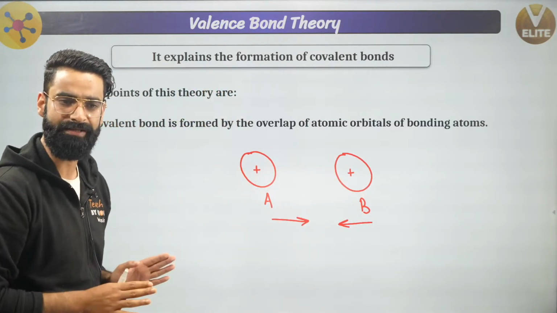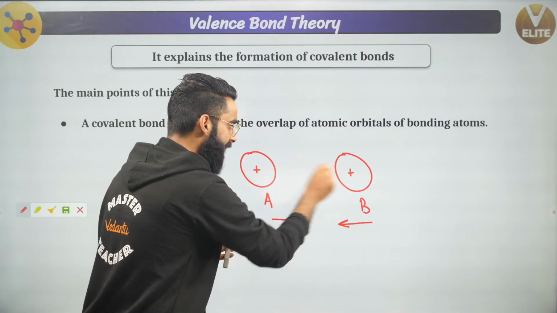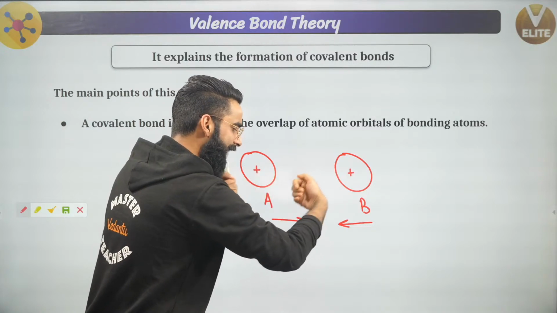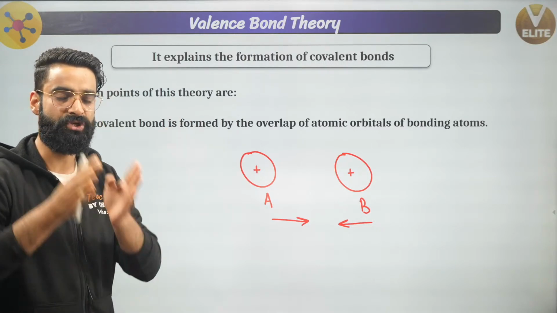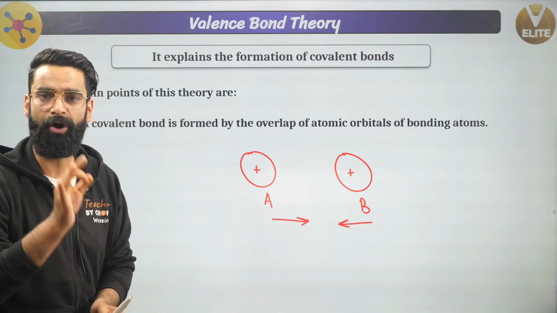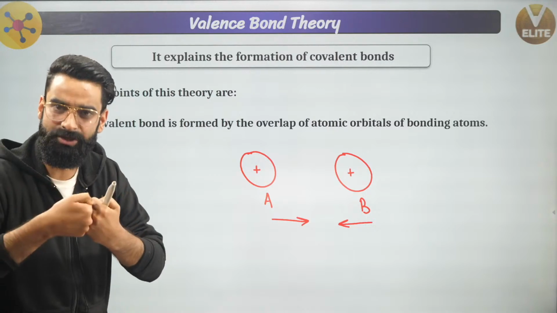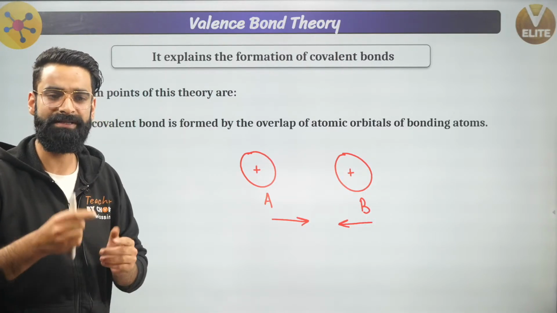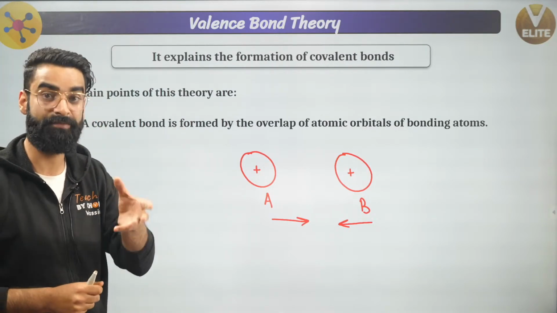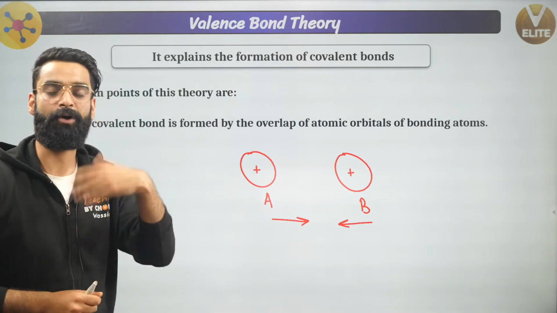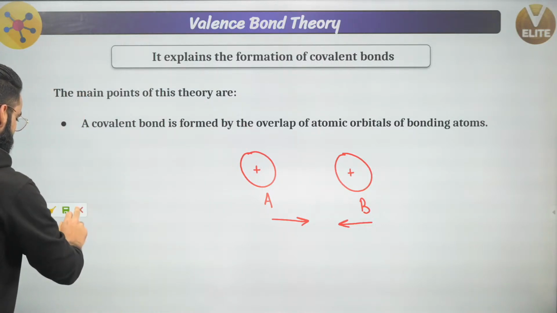So what has to happen here? These atoms must approach each other. Why do they have to approach each other? Then only can their atomic orbitals penetrate into each other, and that penetration of atomic orbitals into each other is what we call overlap, right? So for the covalent bond to get formed, the atoms must approach each other so that the atomic orbitals penetrate into each other. That penetration is what I call overlapping, and due to that overlapping, a covalent bond gets formed, which I'll tell you one by one in detail. This was point number one.